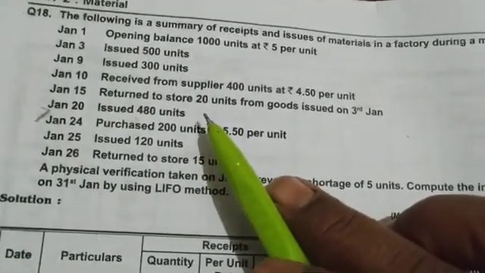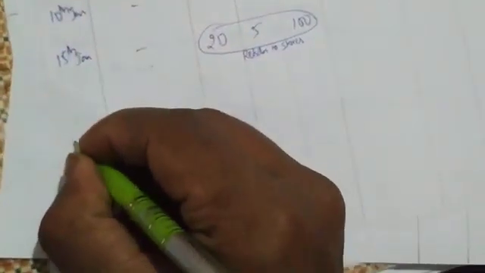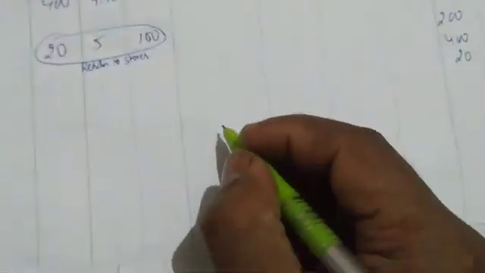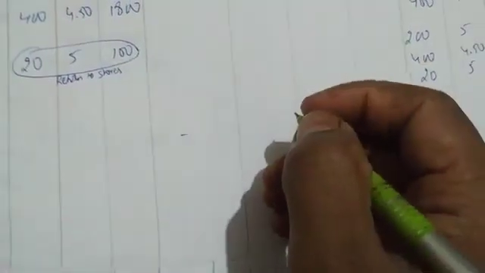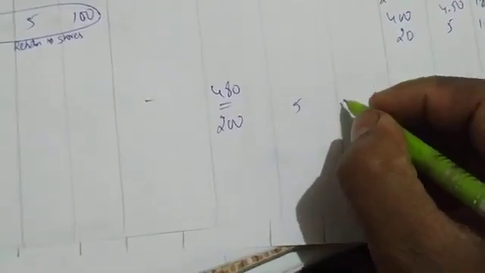Next, on 20 January goods have been issued, 480 units, requisition number. You are having 200 first, so let us issue first 200 with 5 rupees, 1000.